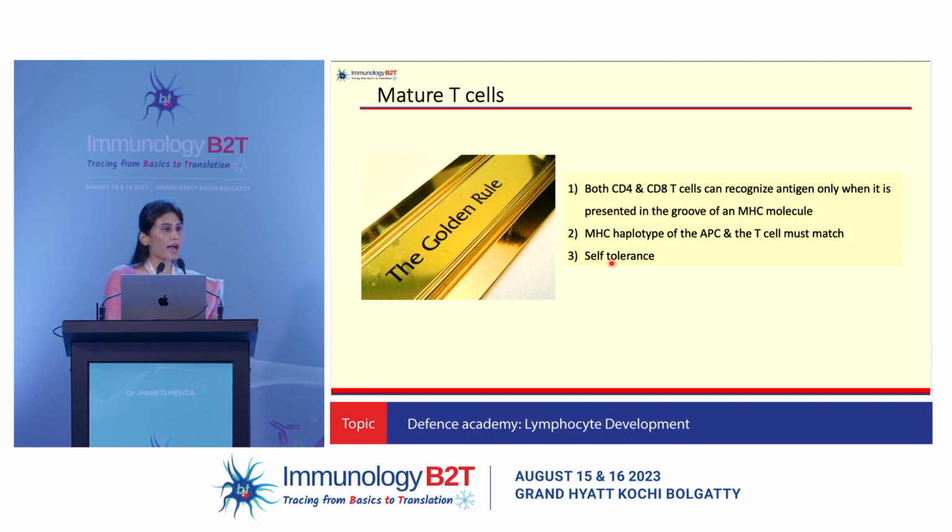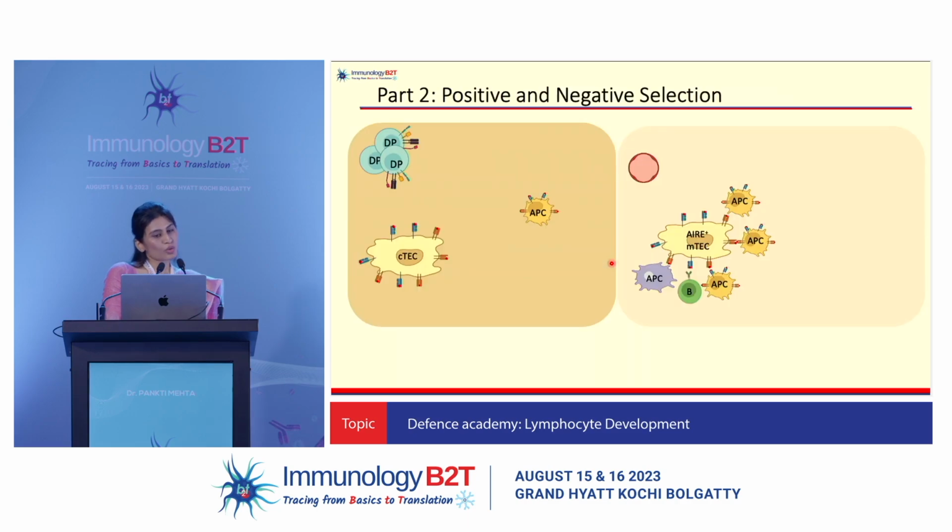So how does this happen and where does this happen? Of course it happens in the thymus, and this was Nobel Prize winning work by Doherty and Zinkernagel, and it was discovered in the 1980s that MHC restriction and self-tolerance both happen in the thymus. So we have a lot of double positive cells being formed in the cortex, and you have these special cells known as the cortical thymic epithelial cells which are expressing MHCs along with self-antigens. You have some APCs as well in the cortex.